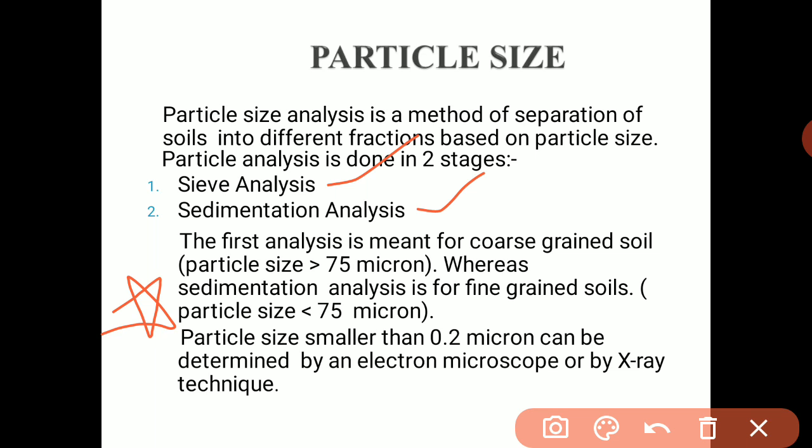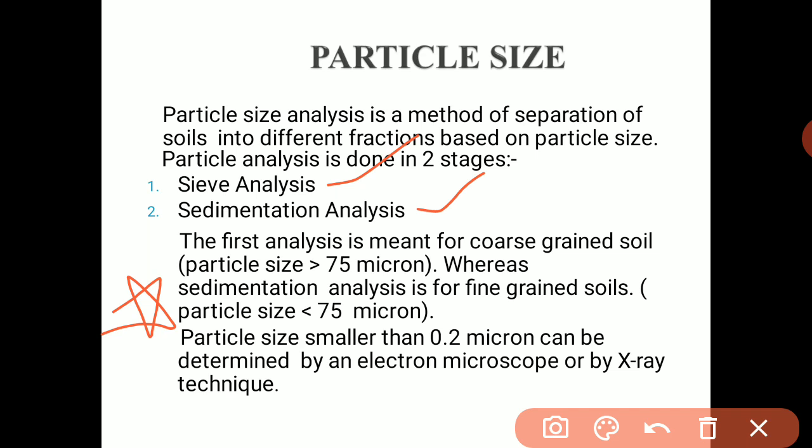Whatever the particle sizes greater than 4.75 mm, those are classified as coarse grain soil, for example gravel and aggregates.